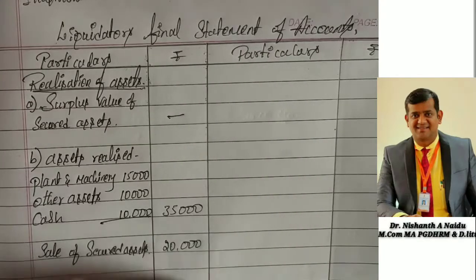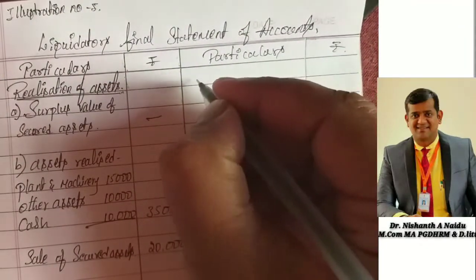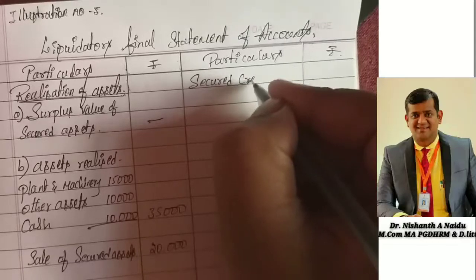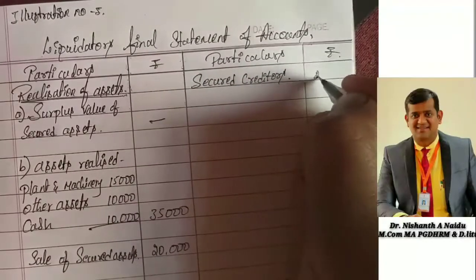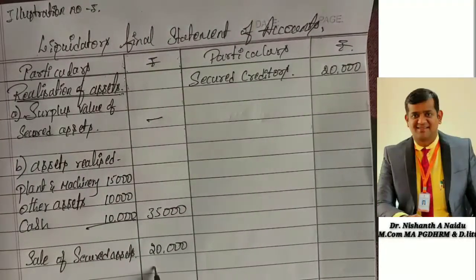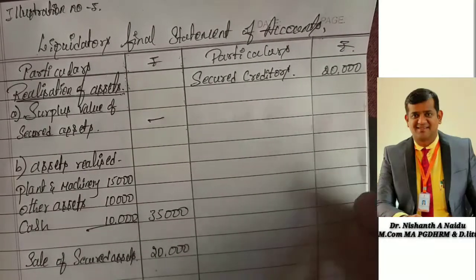So now we have to make the payments. First we are going to make a payment to secured creditors. How much? 20,000 rupees, which has been secured on the assets, so that has been cleared. So 20,000 we have given.